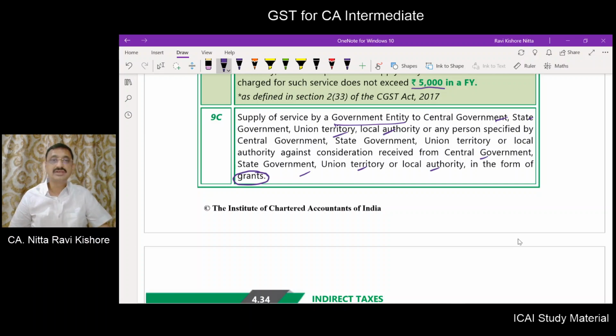So this entry is dealing with government grants. Government grants may be received by the government entity or any other person specified by the central, state, union or local authority. It is exempt.